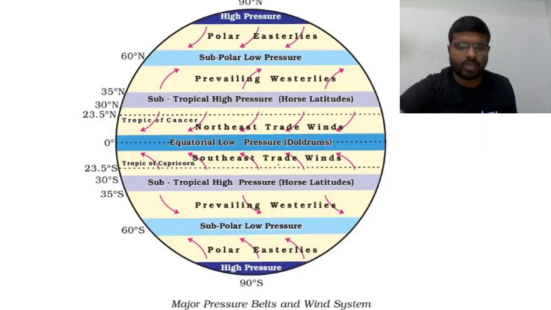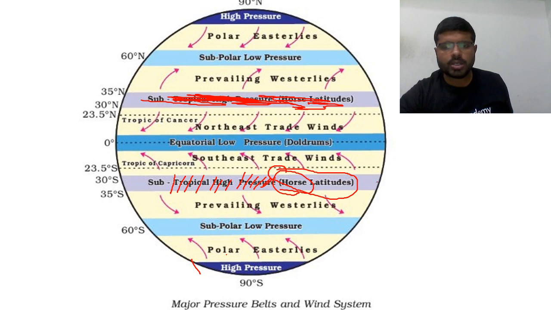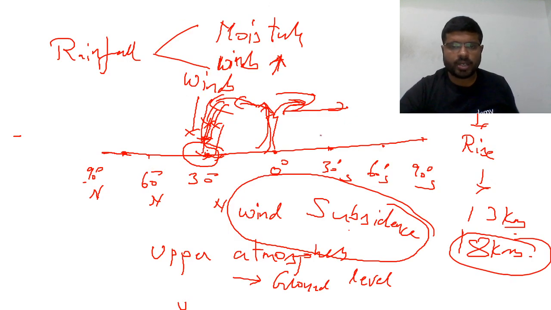So what I am trying to tell you is, all the hot deserts of the world will be located within these latitudes, the subtropical high pressure belt. The hot deserts will be located only in these latitudes. Why are they called horse latitudes? I will explain later.